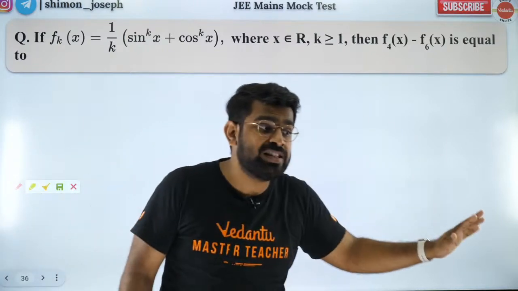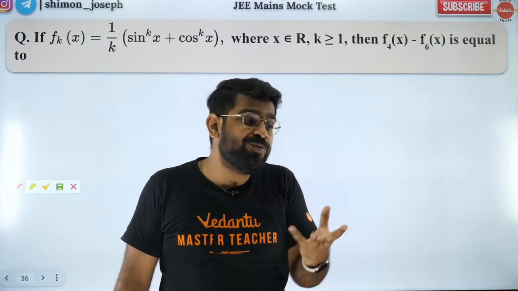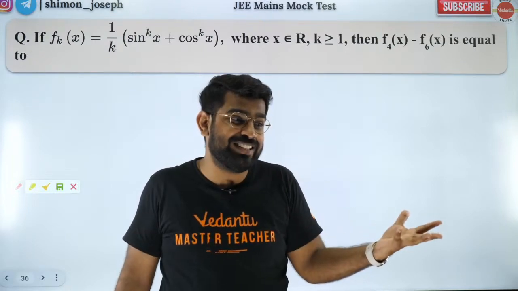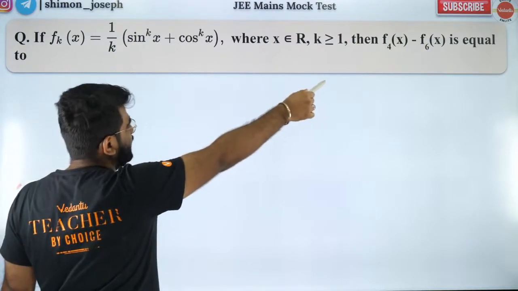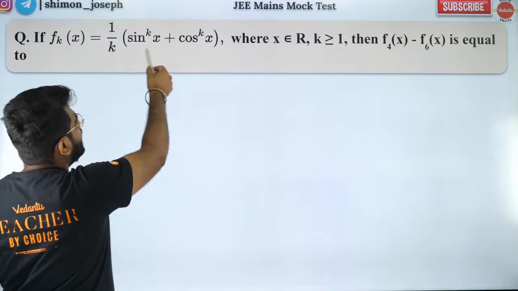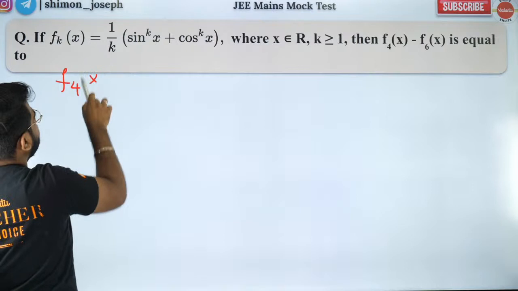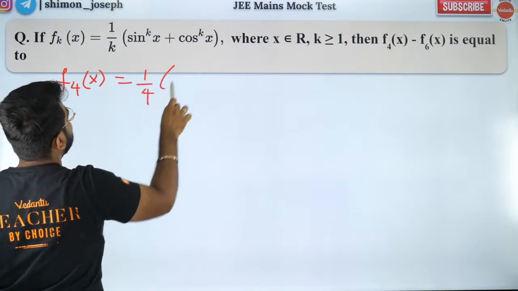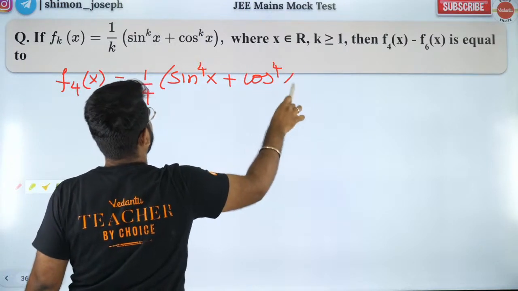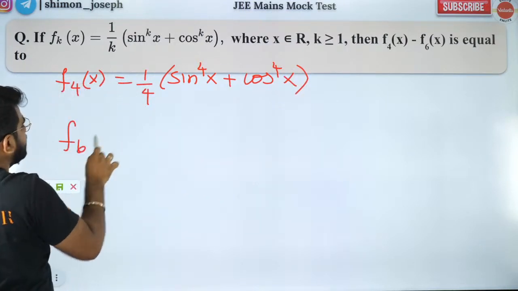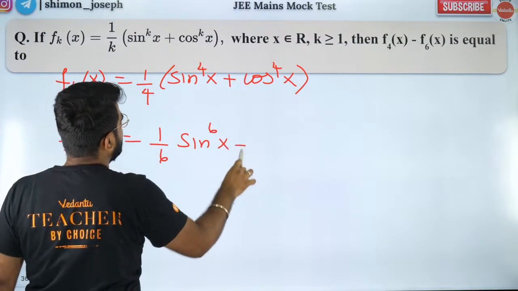The reason I took this question is because you can substitute values. You don't have to solve it. How, sir? See, they asked f of 4x minus f of 6x. So just put some value for x. So f of 4x will be 1 by 4 sine to the power 4x plus cos to the power 4x. And f of 6x is 1 by 6 sine to the power 6x plus cos to the power 6x.